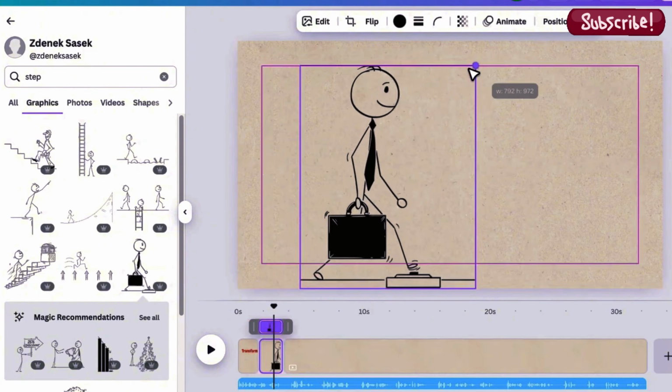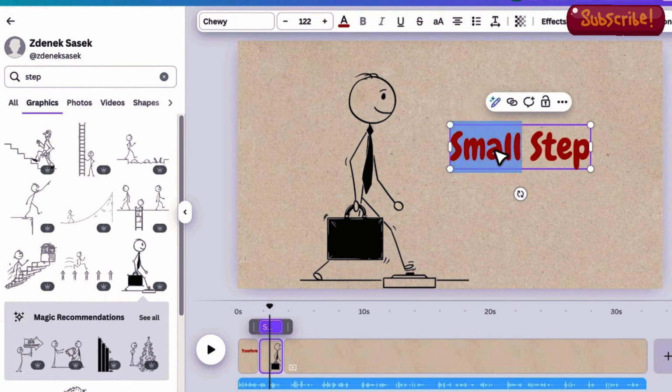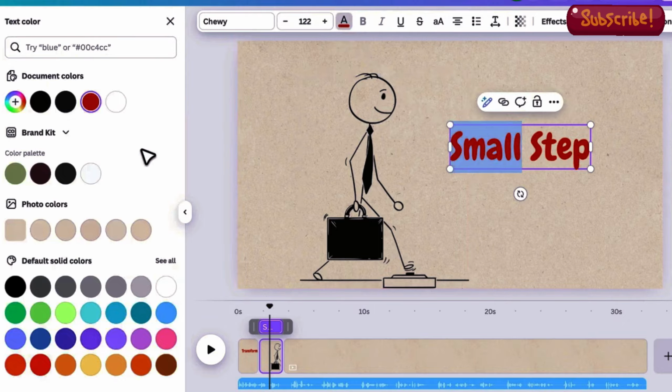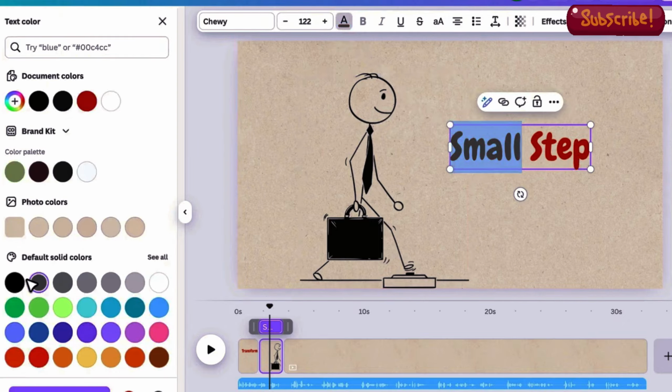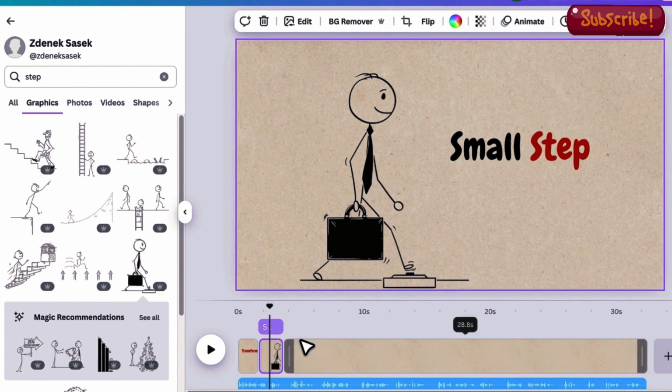When the next section of the audio begins, like the phrase small step, you listen to that exact portion and repeat the process. Split the timeline around that phrase, find the appropriate stick figure for that moment, and add the matching text. The transcript gives an important tip here.